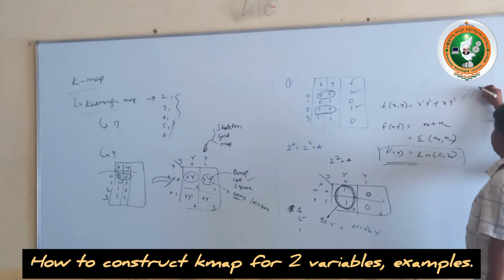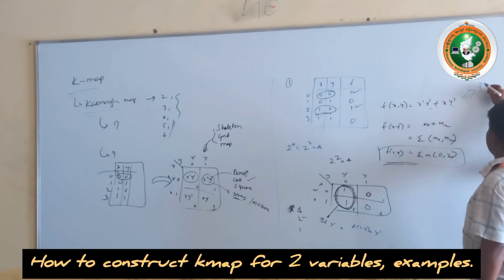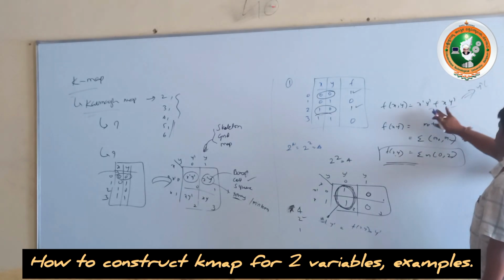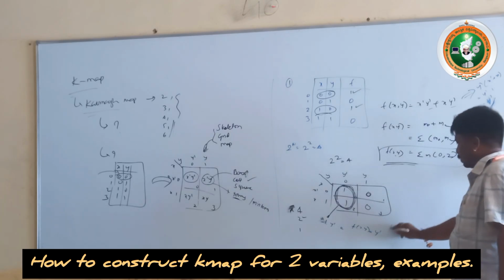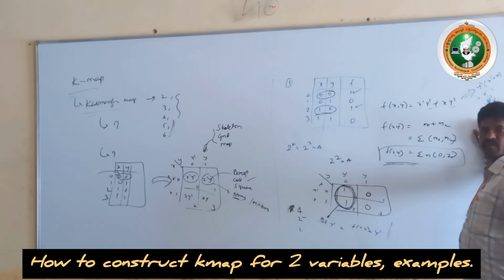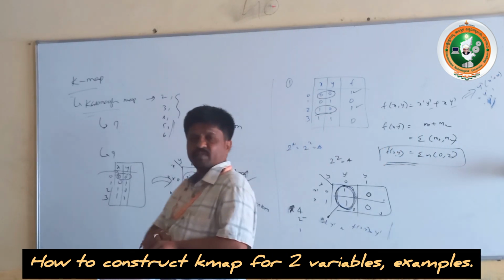Here y dash is common in these two terms. Take y dash as common, then we are left with x dash plus x. x dash plus x is 1 by the identity law, so nothing but y dash. So the answer from the K-map and the simplification of the Boolean function are the same.